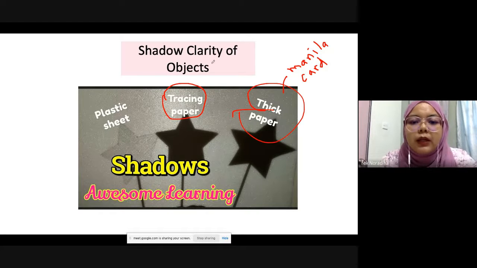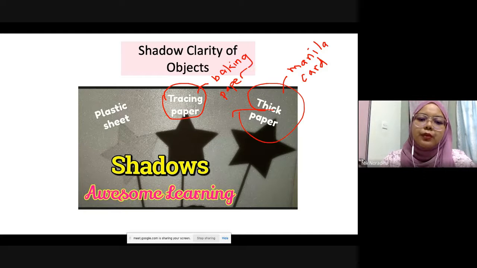So the material for tracing paper or baking paper is almost the same. Why? Because they only allow some part of the light to pass through it.